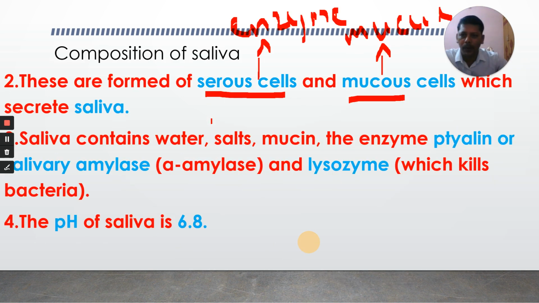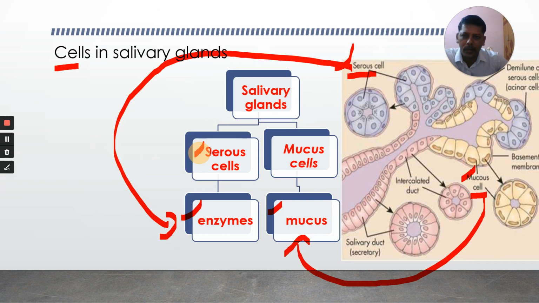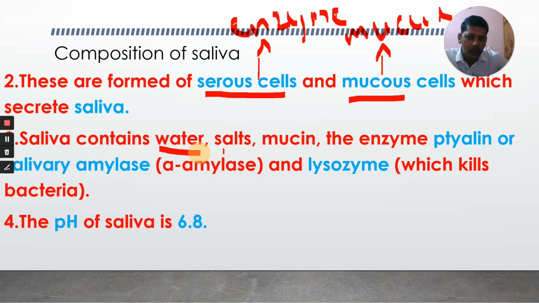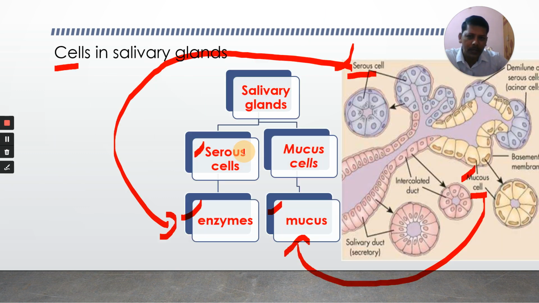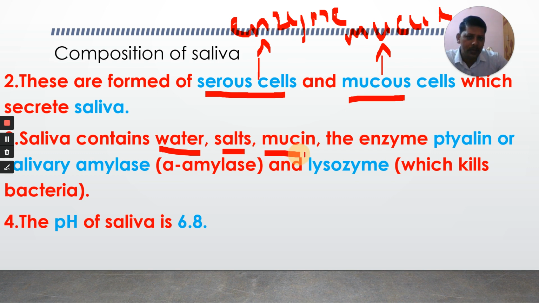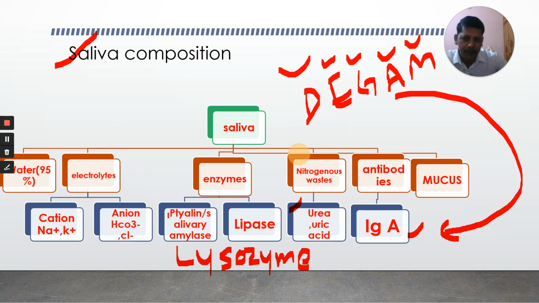Next, saliva composition. What is present in our saliva? Our saliva contains water, 95%. Saliva also consists of salts or electrolytes: sodium ion Na plus, K plus, these are the cations, and HCO3 minus and Cl minus, these are the anions. Saliva also consists of mucin, mucus, and enzymes. What are the enzymes present? Lysozyme, ptyalin or salivary amylase or alpha amylase, and lingual lipase, salivary lipase.